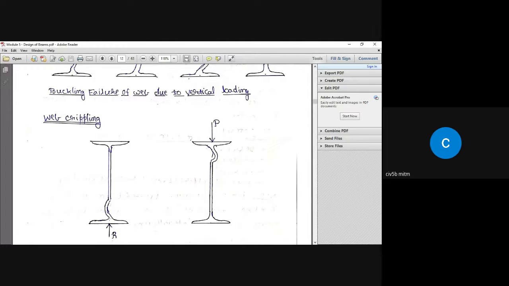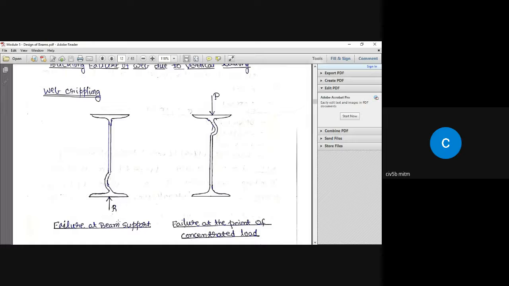And when you go to the support, there are going to be vertical reactions, taking all the loads coming from the beam itself. Because of the concentration of stress at the support, the web may fail even at the bottom portion. This reaction itself is a concentrated load. Okay, and the web may cripple this way also. So normally web crippling happens at the points of concentrated load.